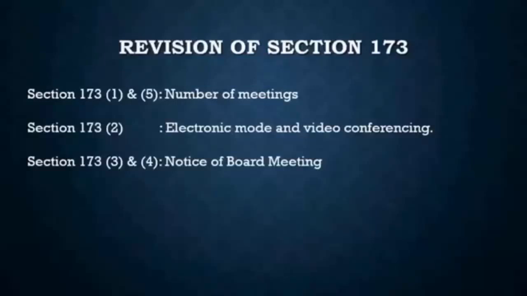So 2 board meetings, but over here they say that you will have to have at least 1 board meeting in each half of the year, and the gap between 2 board meetings should be more than 90 days. Over there we had seen the gap should be a maximum of 120 days, but over here we see that the gap should be more than 90 days, right?